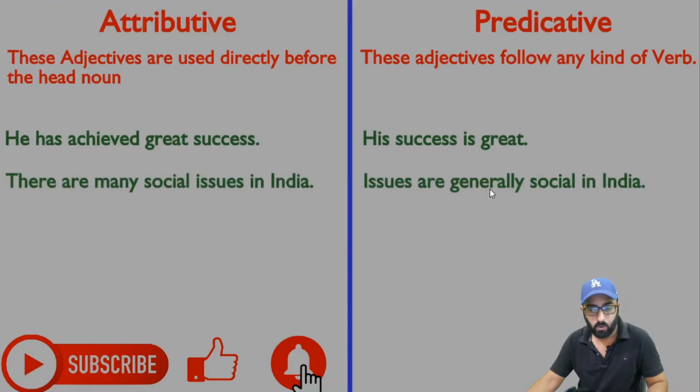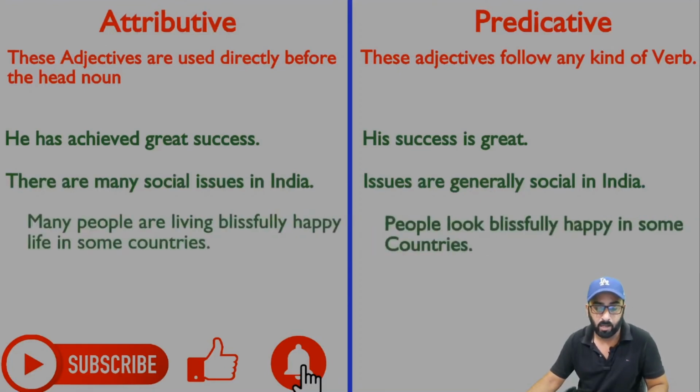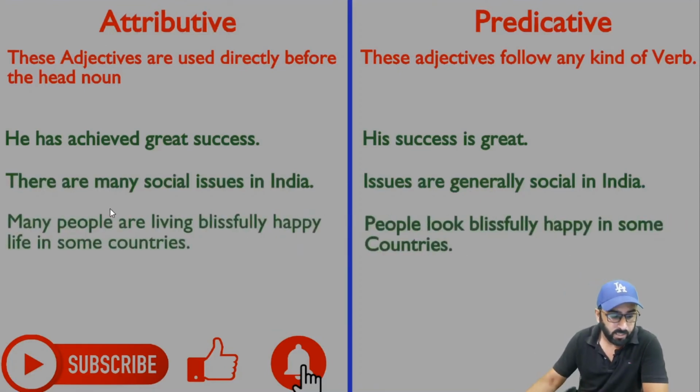So let's move on to our third and last example. In the last example we say many people are living blissfully happy life in some countries, okay? Here again you see happy is an adjective and life is a noun. The adjective is describing the noun, okay? So here we have used the adjective directly before the noun, okay? It means it is attributive.